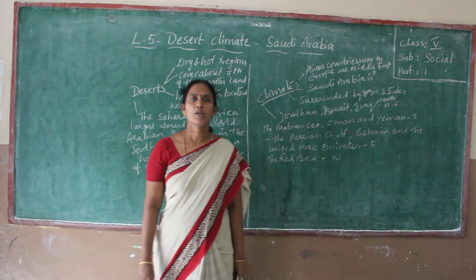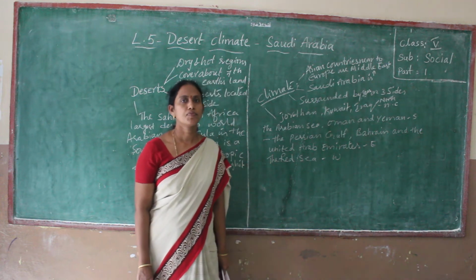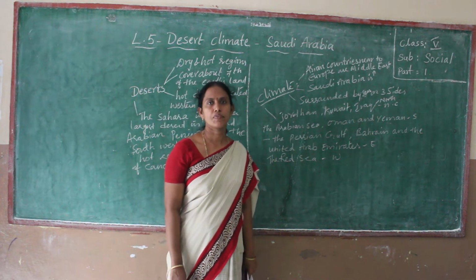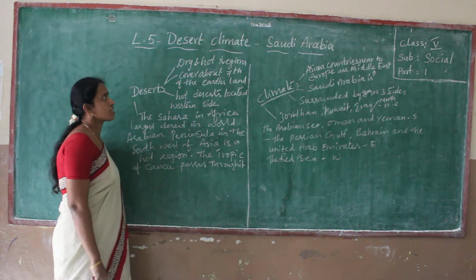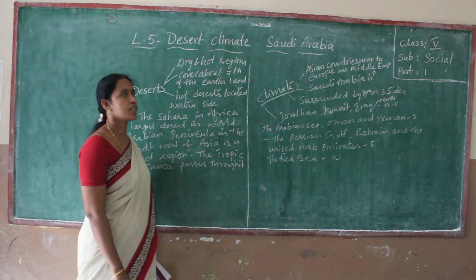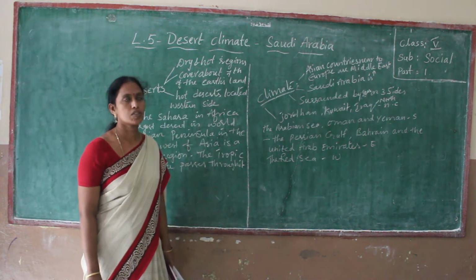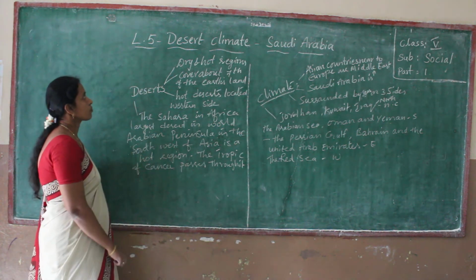Children, how many lessons are completed till now? We completed 4 lessons. Now we are going to learn the 5th lesson. What is the name of the lesson? See, desert climate, Saudi Arabia. About desert climate and Saudi Arabia, we are going to learn in this class.